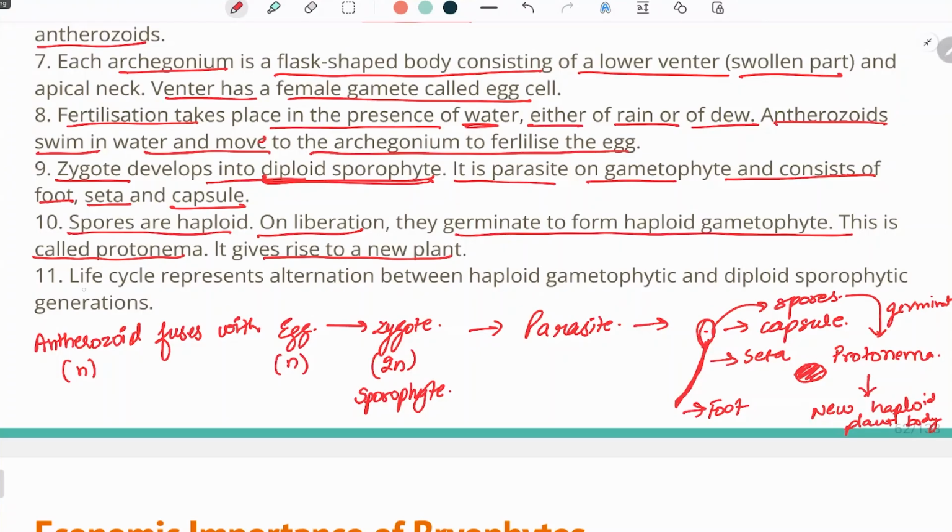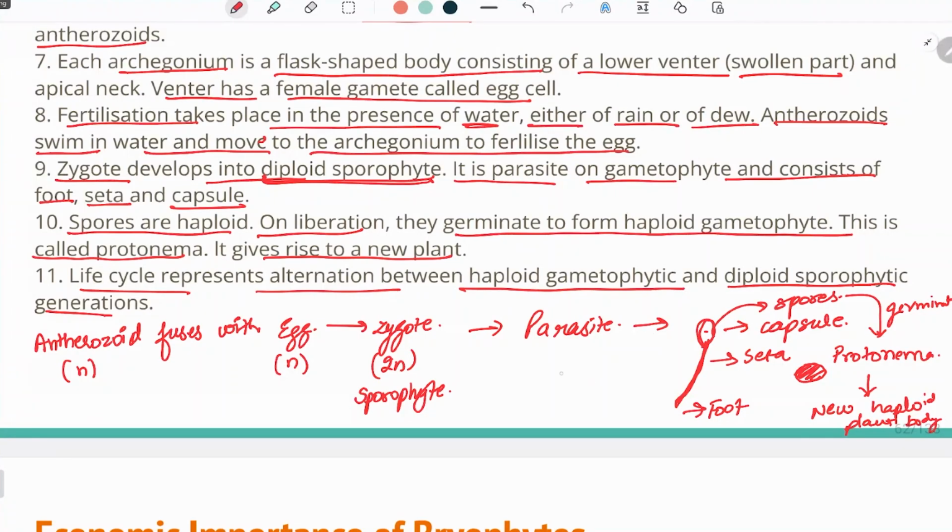So, the life cycle represents the alternation between haploid gametophytic and diploid sporophytic generations. We have seen that the antherozoid and egg, which were haploid, fuse to form a diploid zygote. This diploid body develops into a parasite with a foot, a seta, and a capsule.